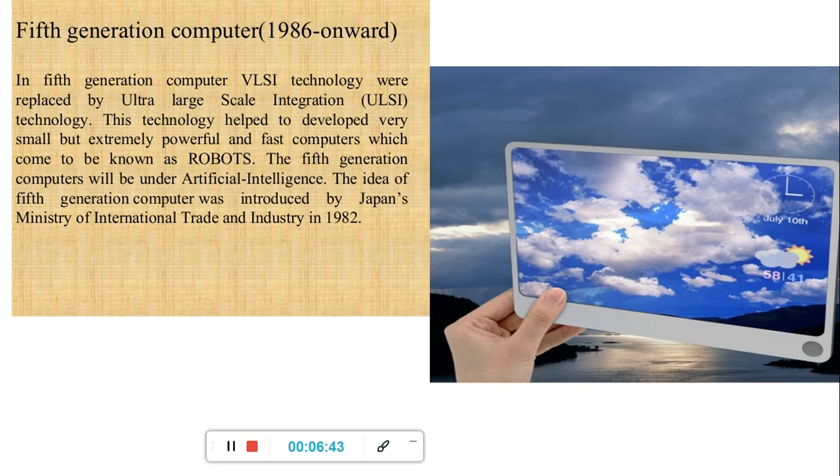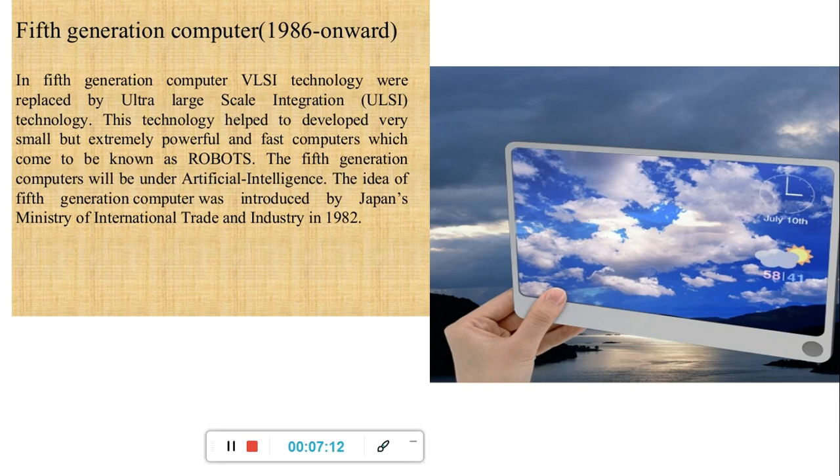This technology helped to develop very small but extremely powerful and fast computers which came to be known as robots. The fifth generation computers will be under artificial intelligence. The idea of the fifth generation computer was introduced by Japan's Ministry of International Trade and Industry in 1982.